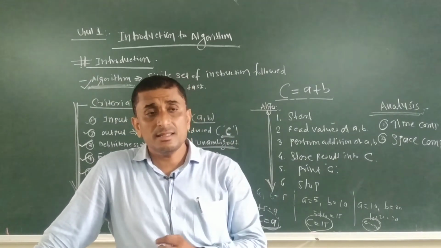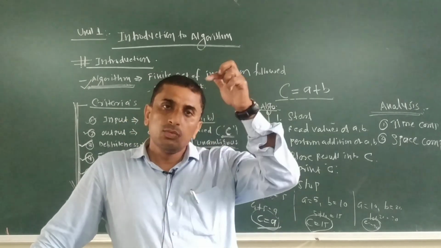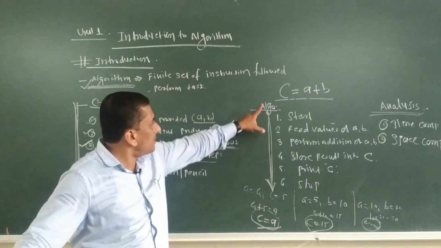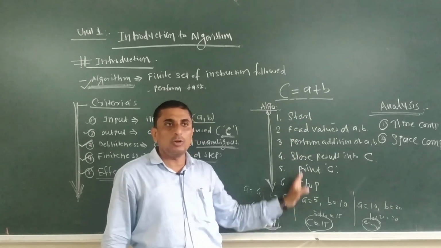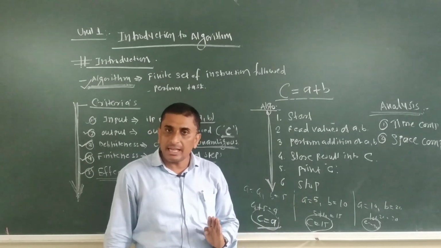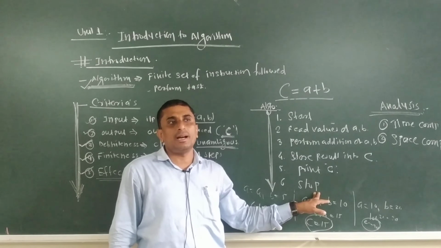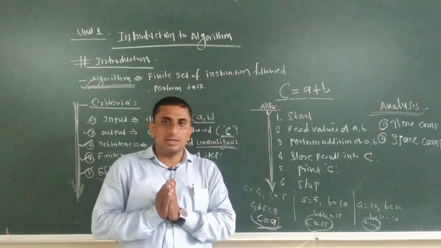Analysis means we are going to calculate the time as well as the space required by any algorithm. This is a simple step that we are writing. We calculate how much time, how much of a fraction of a second, it requires to execute this algorithm. At the same time, we analyze how much space it requires to run to completion.